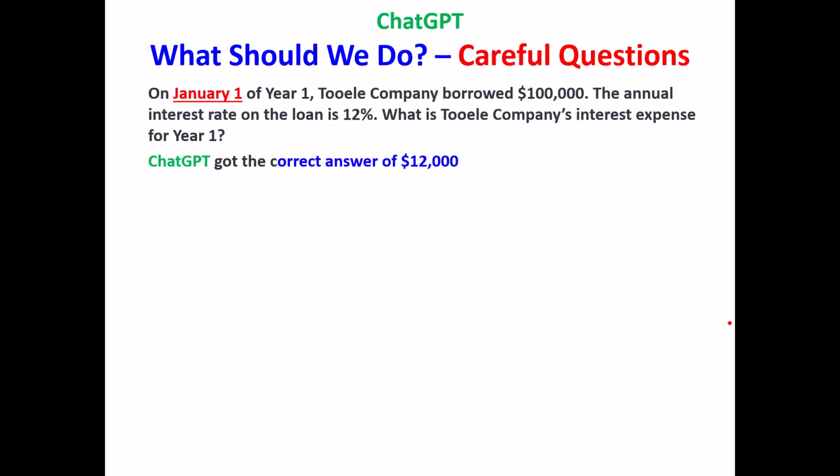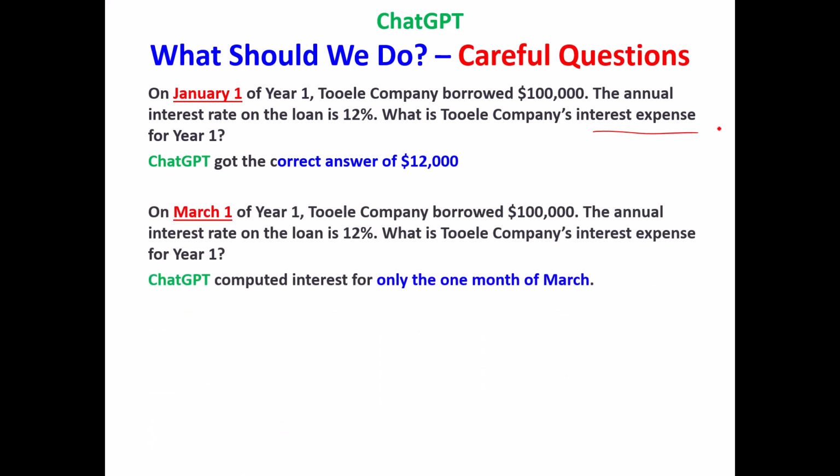Now let's take it down to just some simple examples, just to show you again how ChatGPT does on accounting questions. January 1st of year 1, Twilla Company borrowed $10,000. The interest rate is 12%. What's interest expense for the year? ChatGPT, thank you. Got it. 1,200. Okay, let's change the date. March 1st, what's interest expense for the year?